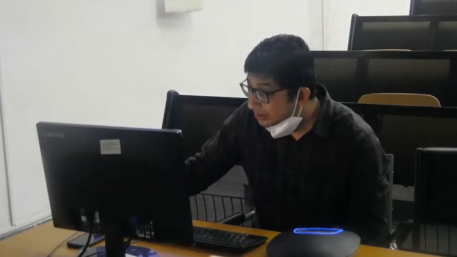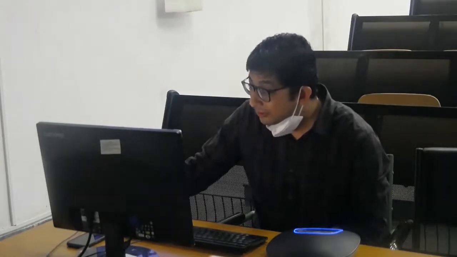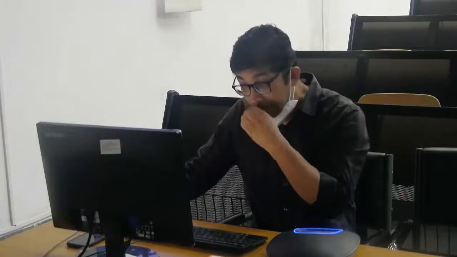This is mainly for the PGs. Okay, this is known as the filum terminale internum. The length is about 15 centimeters, and the part which is lying outside is known as the filum terminale externum, and it is about 5 centimeters. So as a whole, the filum terminale length is about 20 centimeters. Okay, so this is one extension.